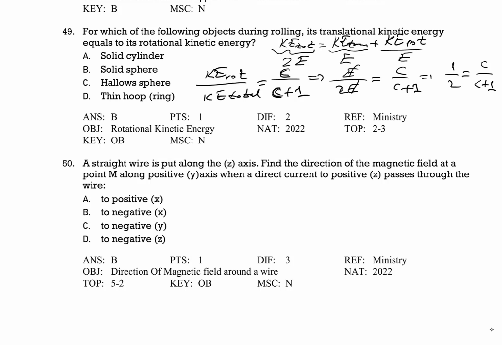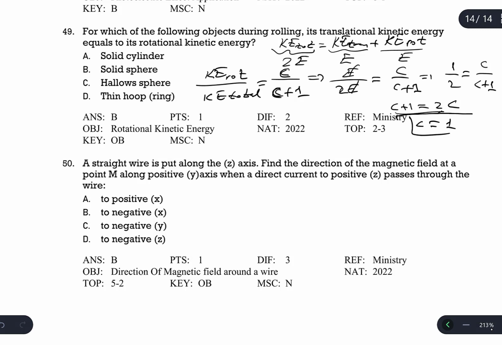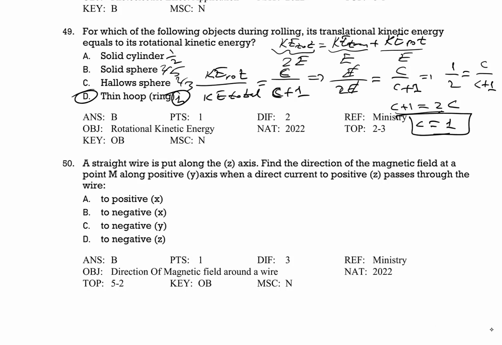You can go by mathematics quickly, or by cross multiplication. C plus 1 is equal to 2C. After that you get C to the left side, and C is going to be 1. So the shape whose C is 1: solid cylinder? No, a solid cylinder is 1 over 2, not 1. Solid sphere? No, a solid sphere is 2 over 5. Hollow sphere, 2 over 3. Thin hoop, ring, yes. This is the correct answer here, D.